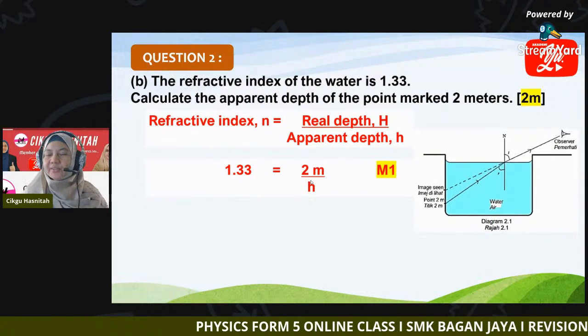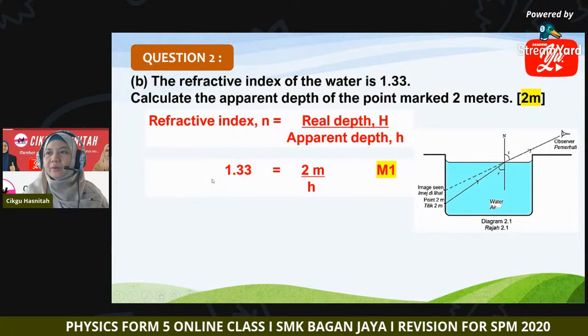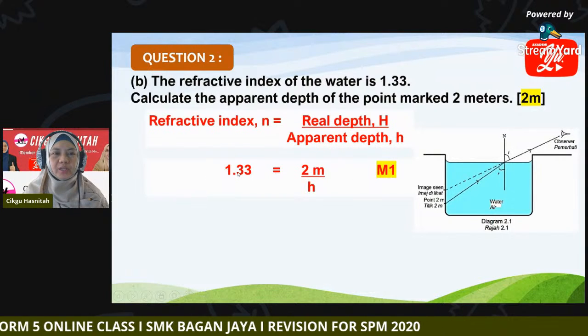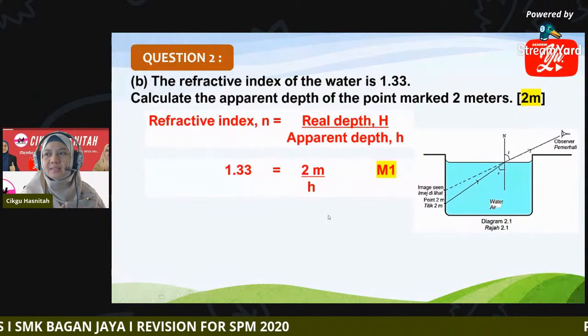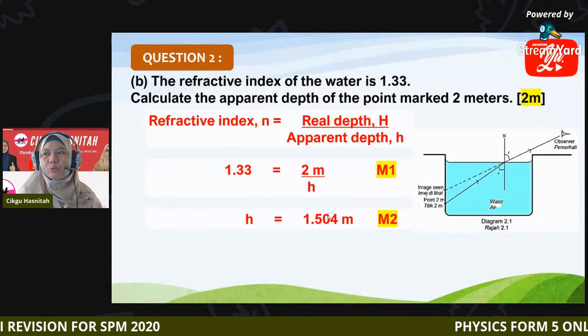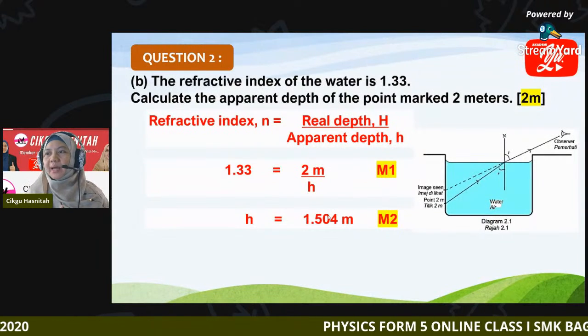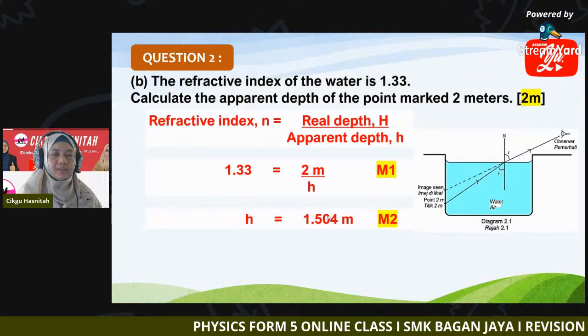So what is h? Your first mark, when you do the substitution, you put the value in the correct places. So apparent depth is 1.504 meter.